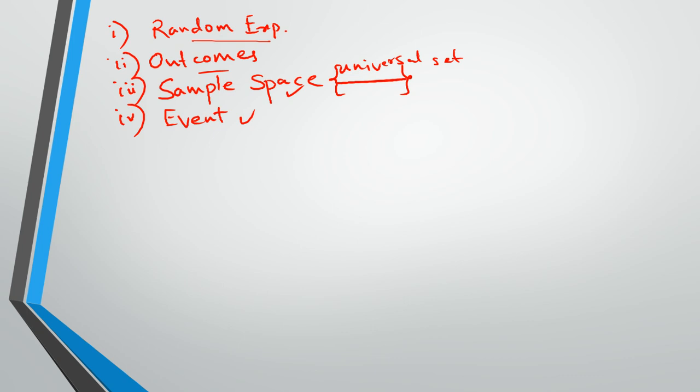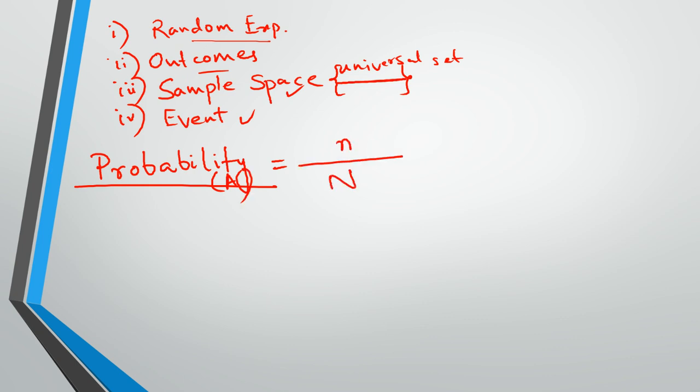Okay, so now we will go into our topic, probability. So probability is equal to, let's say we want to find the probability of an event A. That will be small n by capital N. So what is small n? Small n is the outcomes that are in favor of event A. This is called the classical definition of probability.